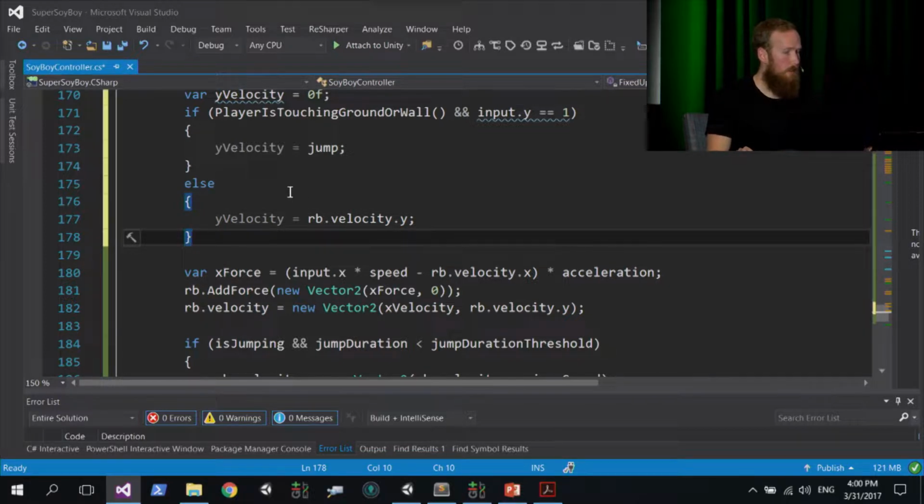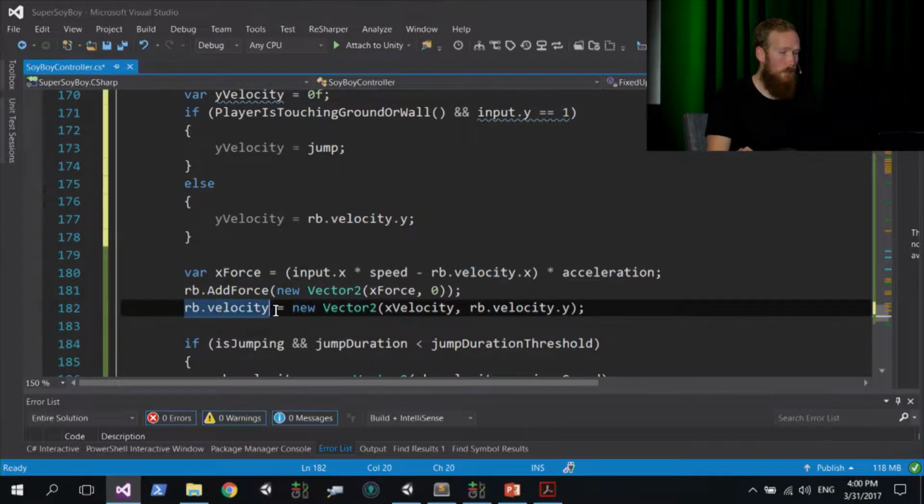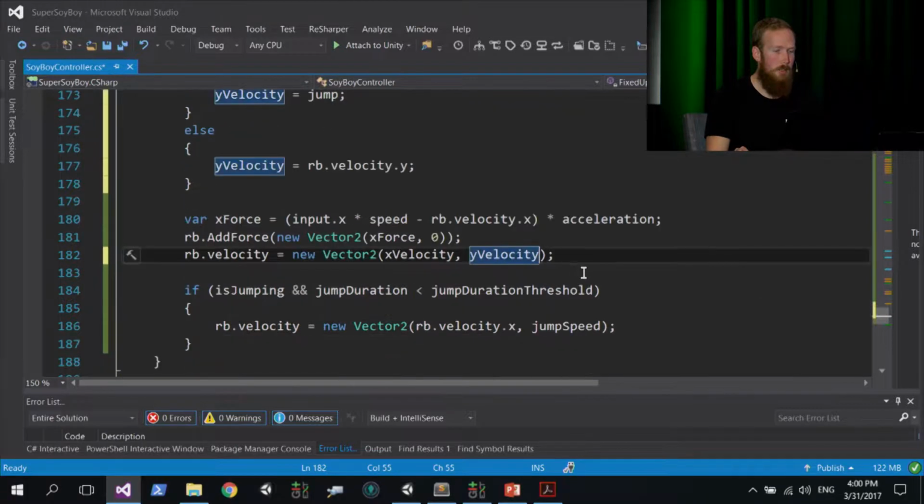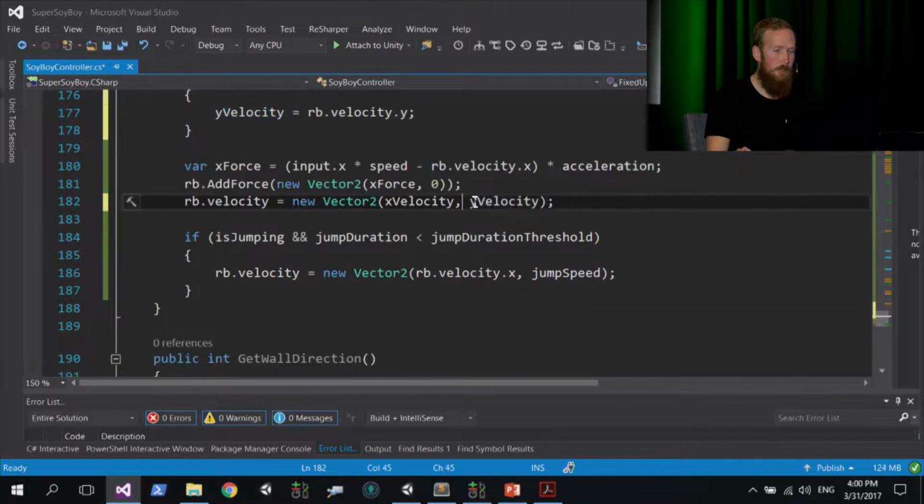Okay, so to actually jump off of these walls now, let's go down to this line here that says rb.velocity equals new Vector2. Instead of this rb.velocity.y value here, we're going to pass in our calculated yVelocity. So make sure you update that line just to include yVelocity.